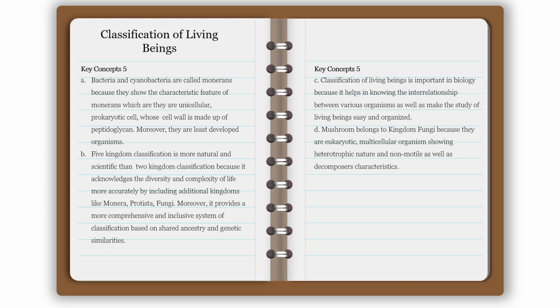B. Five kingdom classification is more natural and scientific than two kingdom classification because it acknowledges the diversity and complexity of life more accurately by including additional kingdoms like Monera, Protista, fungi. Moreover, it provides a more comprehensive and inclusive system of classification based on shared ancestry and genetic similarities.